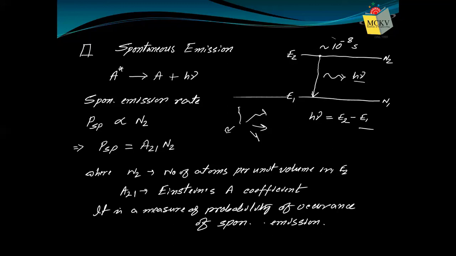And all these photons which are released by the spontaneous emission method, you understand, are not coherent with each other. They are completely incoherent because they are not in phase with each other. They are not coming down at the same time, and they are taking different directions. So they are not directional at all.